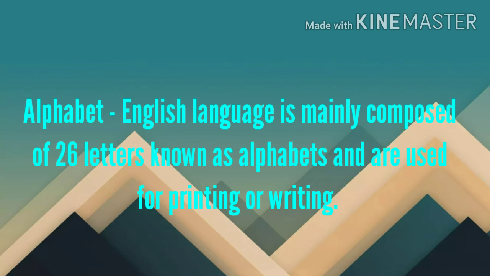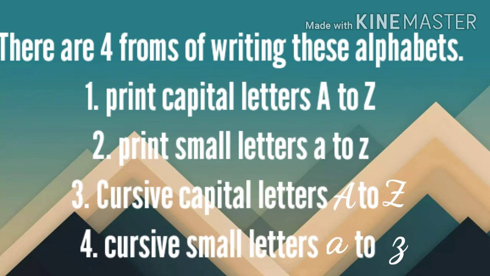Based on this, we have four varieties of writing alphabets. First one is print capital letters A to Z, or print small letters A to Z, and cursive capital letters and cursive small letters. Children, you have to write and practice these four types of writing alphabets.